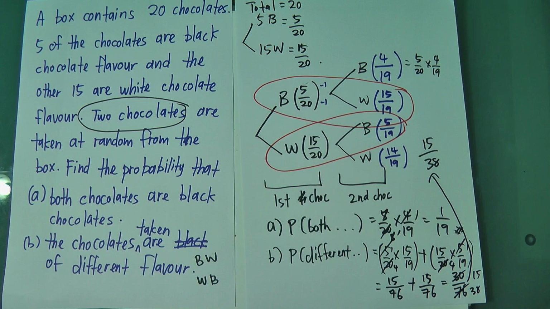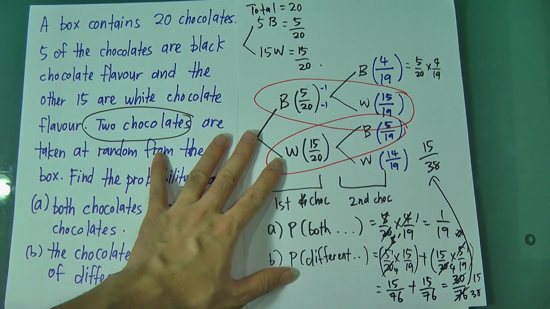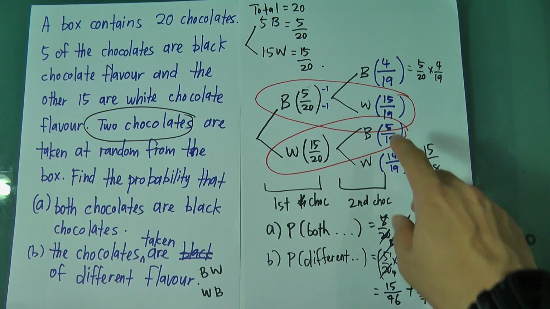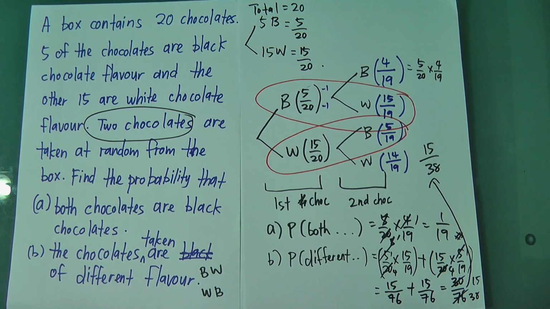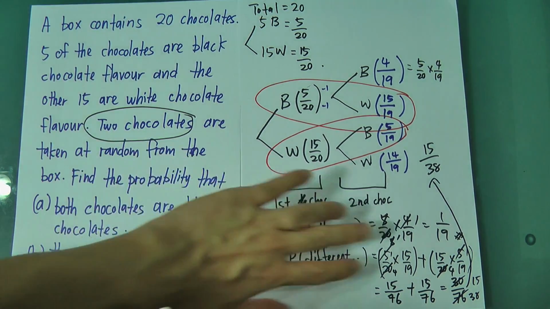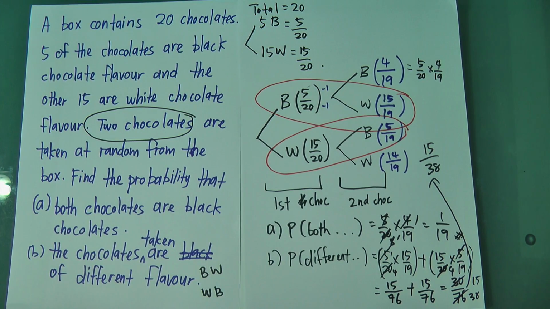Okay, it's not really hard, but because this is one of the famous questions in the exam, sometimes they will use different colored balls, and then they will say he takes the first ball without replacement. Without replacement means your second-time values will be affected. If they say replacement, it means the second time will still remain the same. But in this case, it's so obvious, because you choose a chocolate, it's impossible you choose one and put it back again. When you choose one and put it back again, it's the same as you never chose anything. So for this one, you have to straight away imagine it like this. You must be able to think logically.